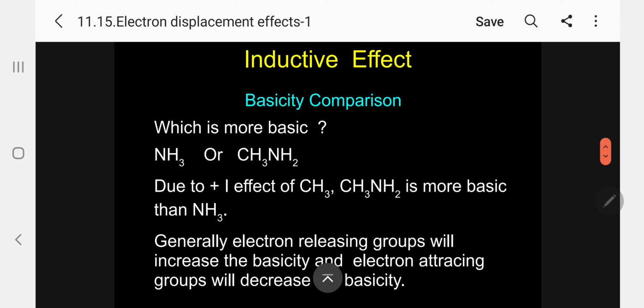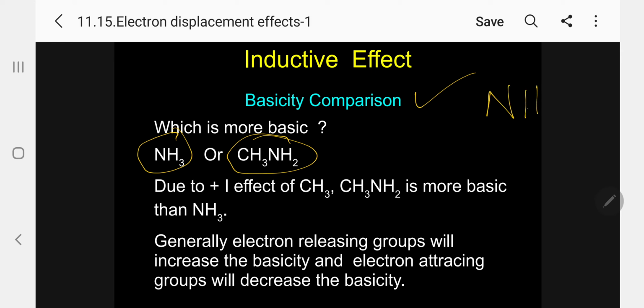Now coming to inductive effect basicity comparison. Please follow. Which is more basic? Here I have taken ammonia and methylamine for comparison. So just like acidity, basicity can also be compared with the help of inductive effect. Let me write the structure like this. NH2, H, there is a lone pair. The same way here CH3, NH2, there is a lone pair.